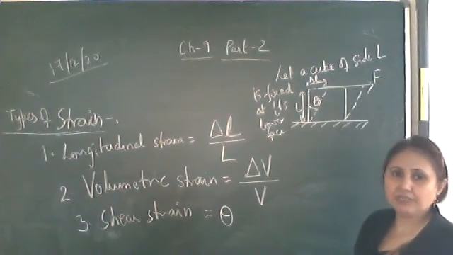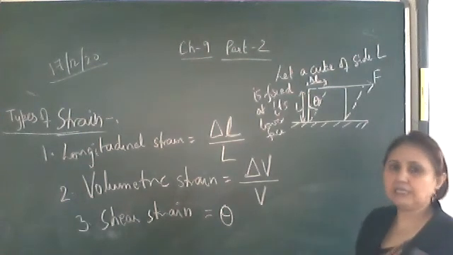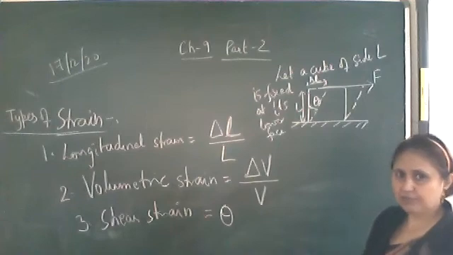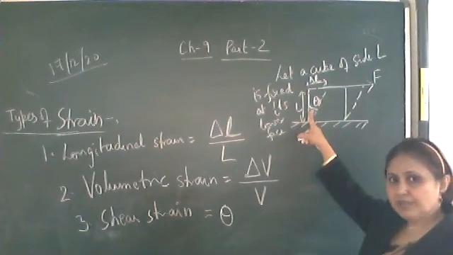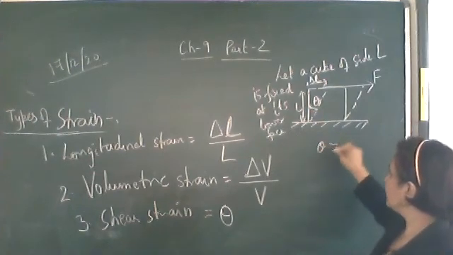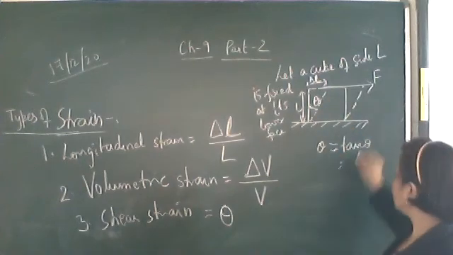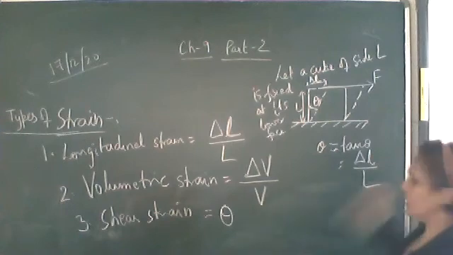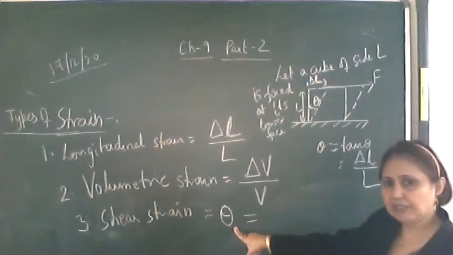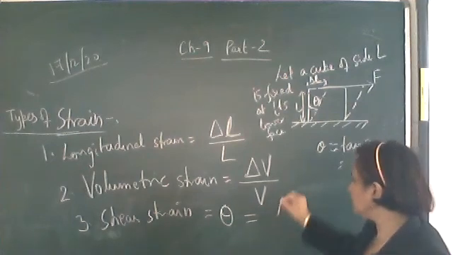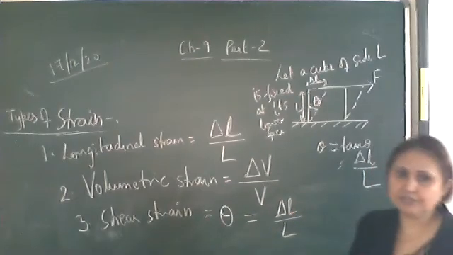Whenever theta is very small, you can take theta equal to sine theta or theta equal to tan theta. So here, as theta is very small, we have considered theta approximately equal to tan theta. And from this right angle triangle, tan theta is equal to delta L upon L. The shear strain is measured by this angle theta, so theta is equal to delta L upon L. It is the measure of the shear strain.